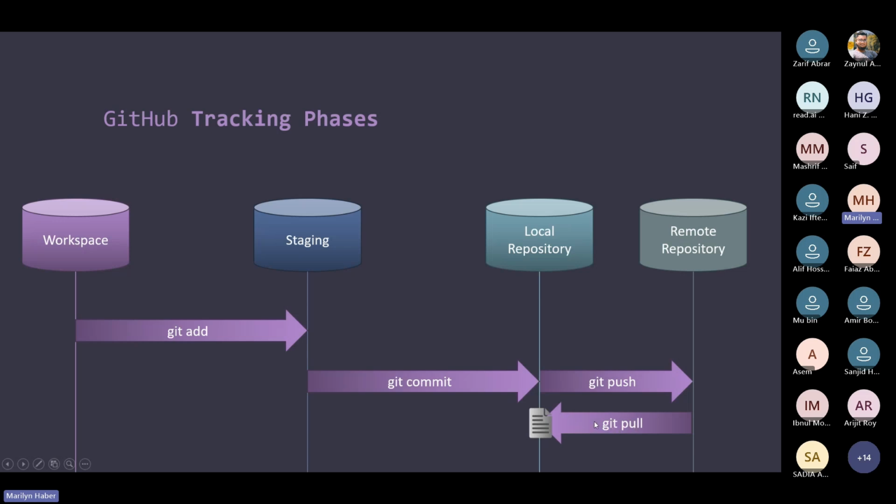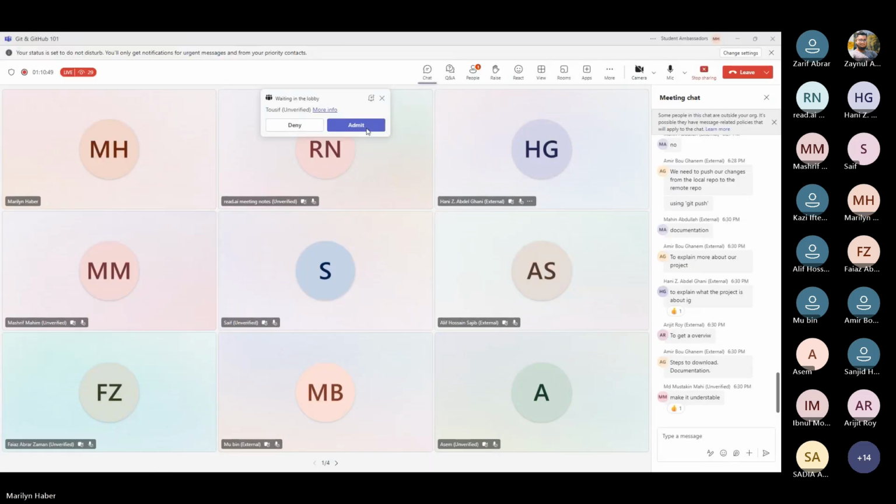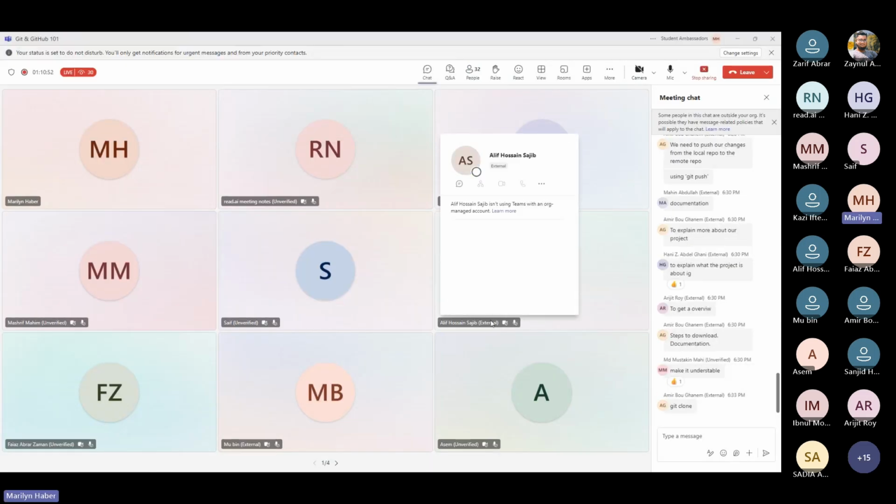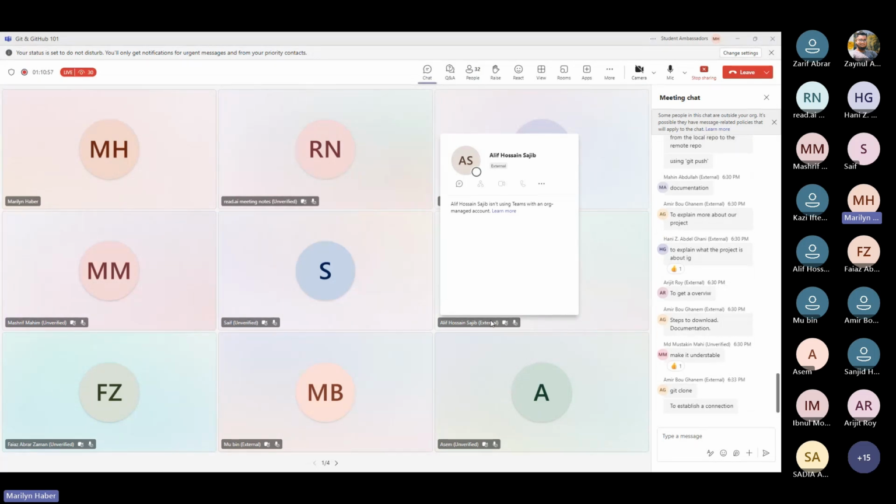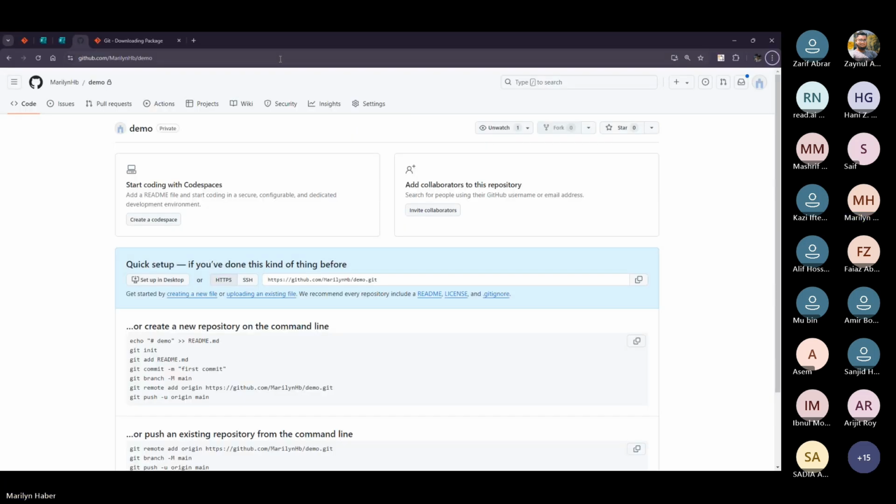But actually, no. Let me tell you why. When we use git pull, it is used to retrieve some changes. But since the repository locally is still not created, okay, we have to call another command. And this command is called git clone. And you don't always have to use the CMD because the user experience is actually very clear, let me say. Okay. So let me just double check.